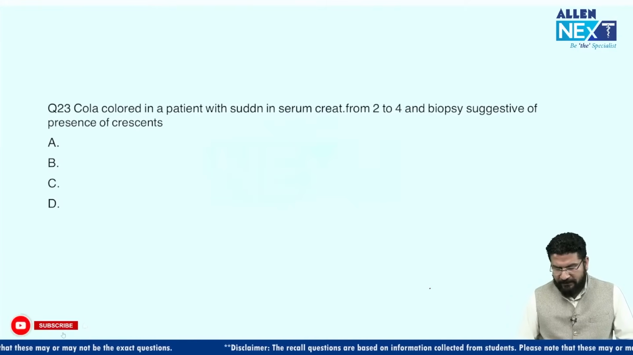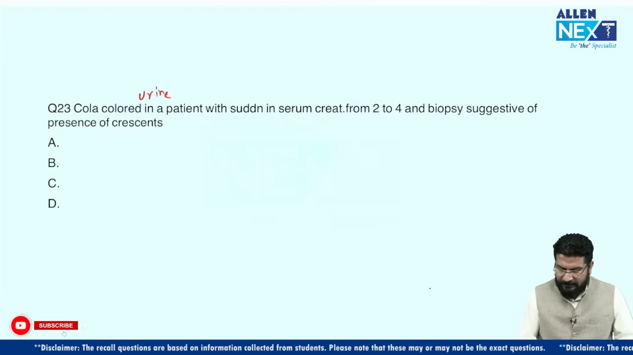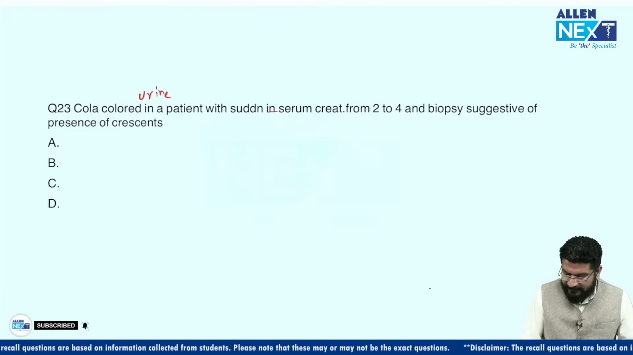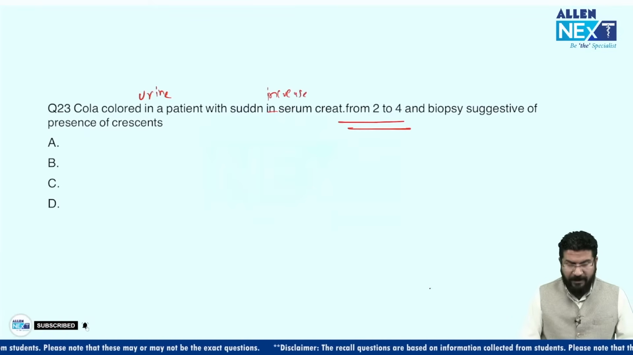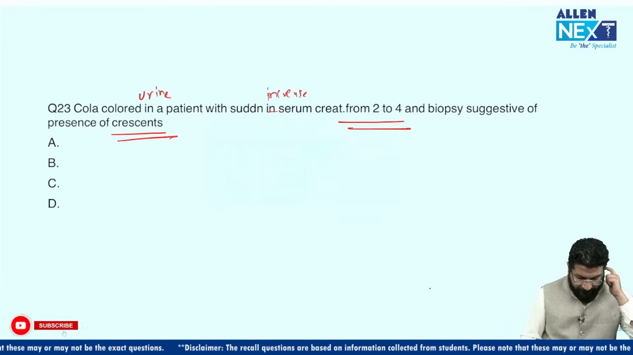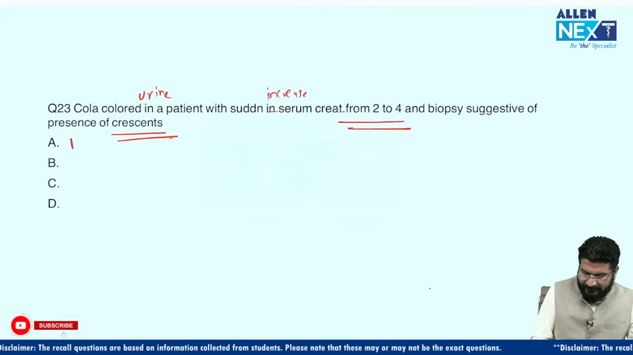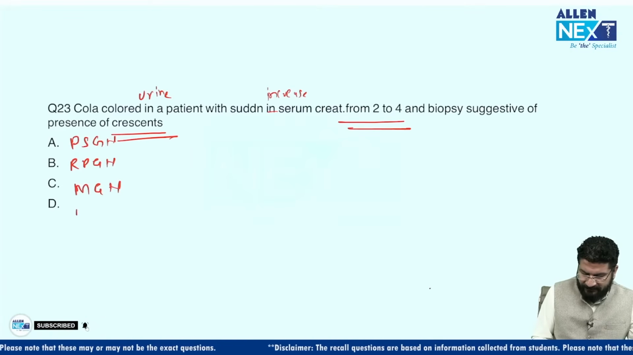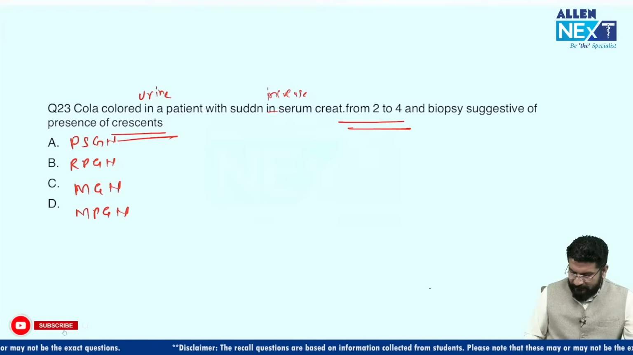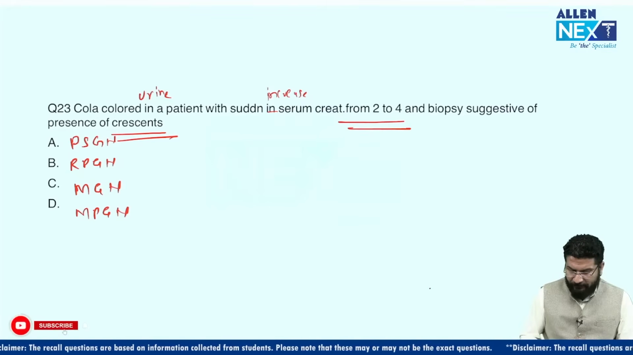You can see cola colored urine in a patient with a sudden increase in serum creatinine from 2 to 4, and biopsy is suggestive of crescents. So what is the diagnosis? Many of you marked the answer PSGN. So understand these options were like this: PSGN, RPGN. I know these two options, but I'm guessing the other options can be MGN, MPGN. Even it was mentioned whether subepithelial humps were present or not. So understand this, this is a case of PSGN.